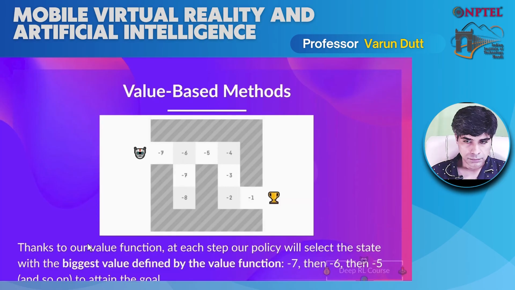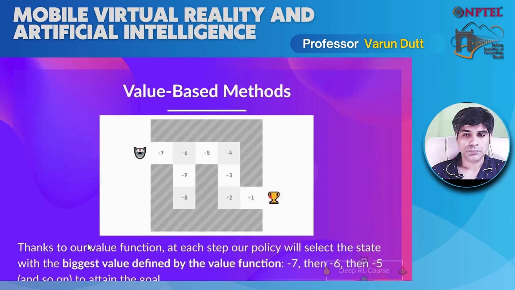And what we see here is that thanks to our value function, at each time step, our policy will select the state with the biggest value defined by the value function. So here, if we go to the right, to the state with the highest value. But here he has the opportunity to go down, left, or right. But because he wants to go to the state with the highest value, he will go again to the right, -5, then to -4, then to -3, then to -2, and then to -1 in order to get the goal.